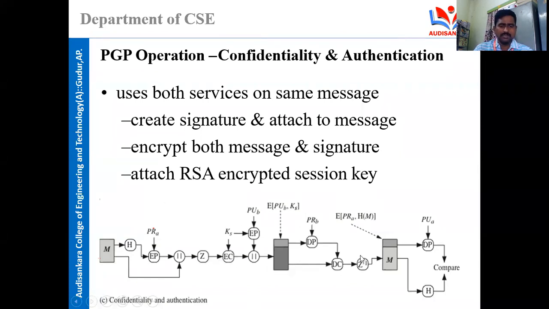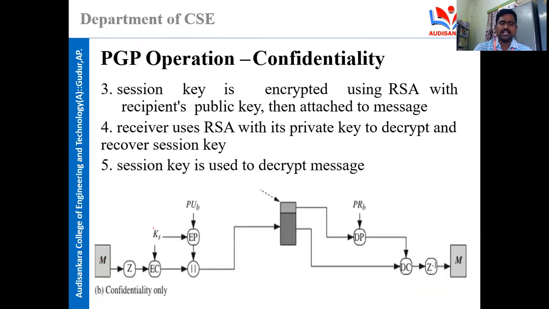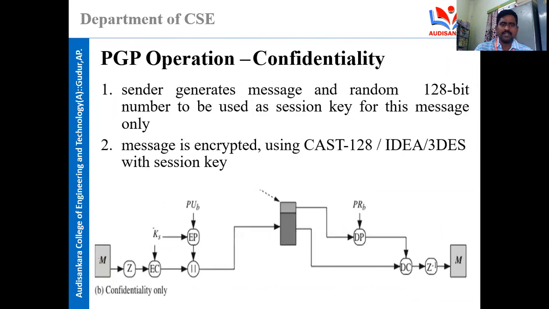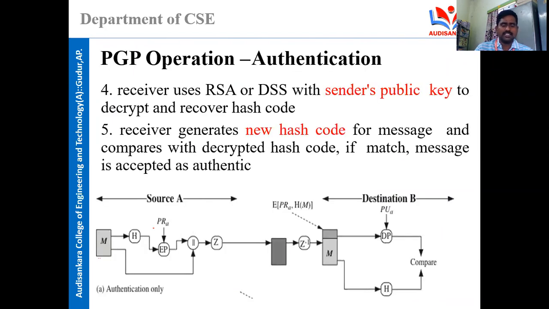This diagram you can observe. Earlier we saw them separately. First we saw the authentication and then we saw the confidentiality. So here you can observe both are combined to provide both authentication and confidentiality. See, this is the confidentiality diagram, and this is the authentication diagram.